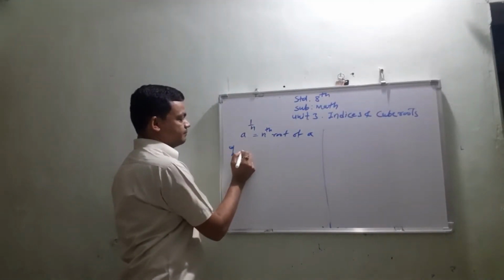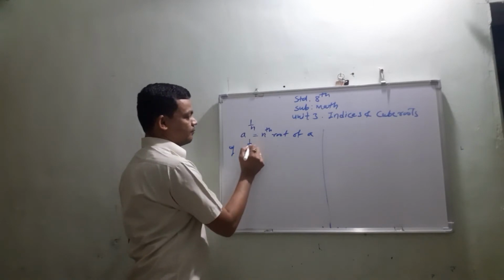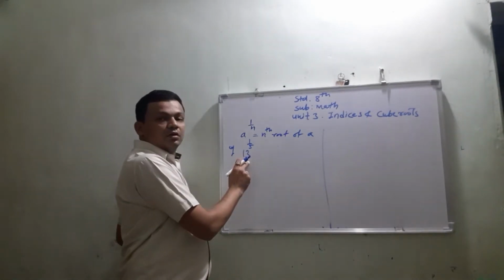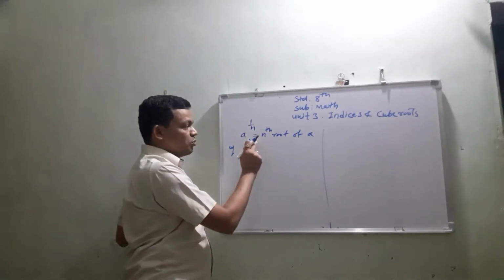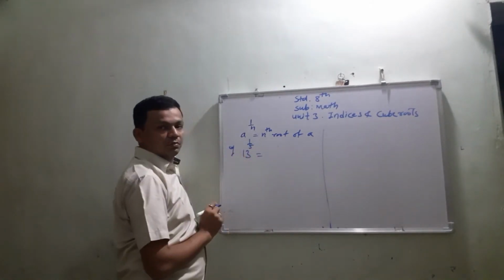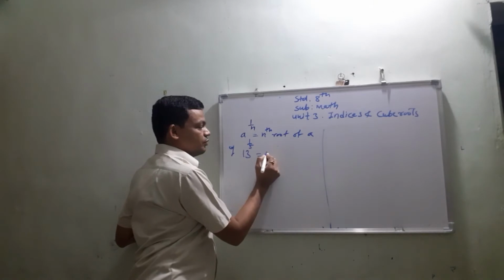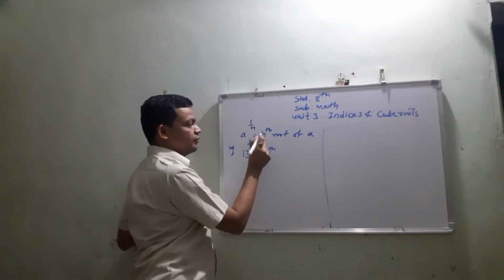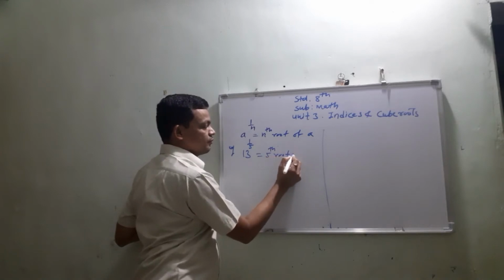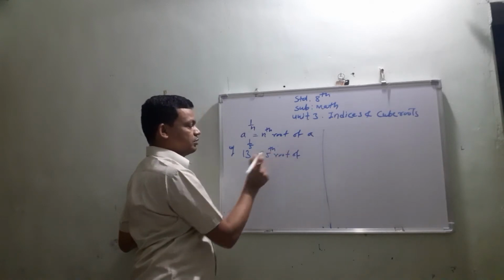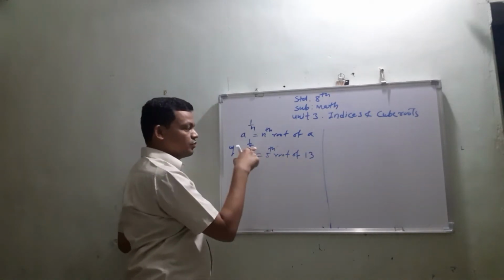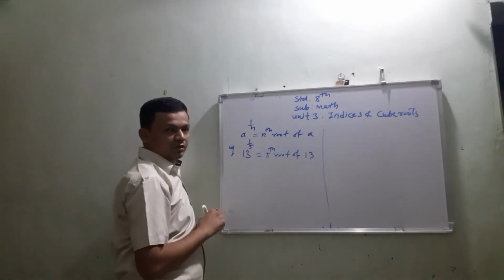See, in this example, index is in the form of 1 upon n. So the meaning of this number is fifth root. Here the value of n is 5. So fifth root of the number, that is 13. So the meaning of this number is fifth root of 13.